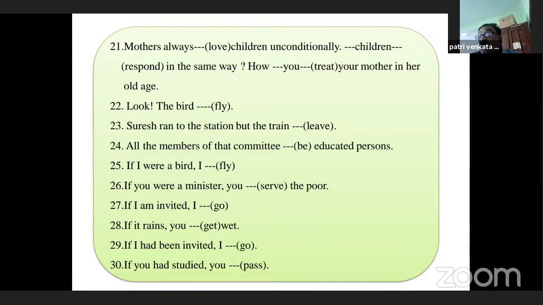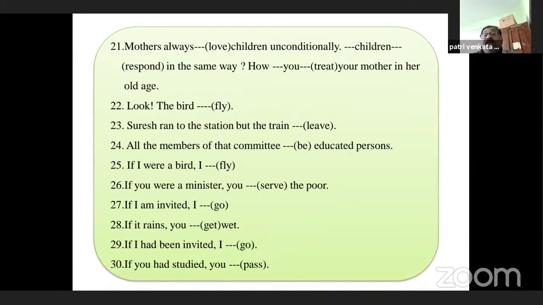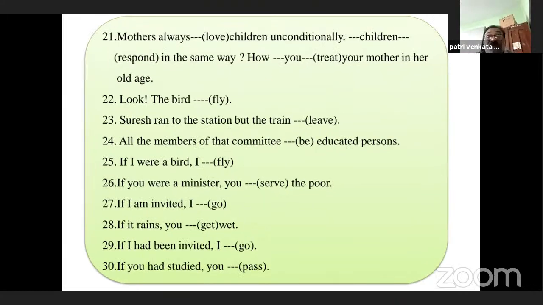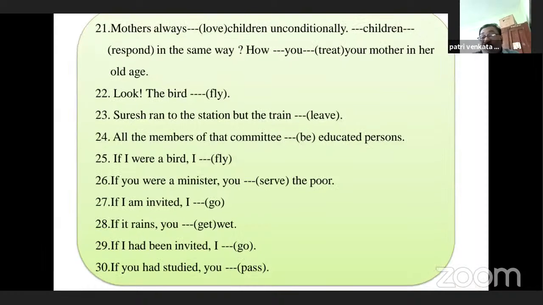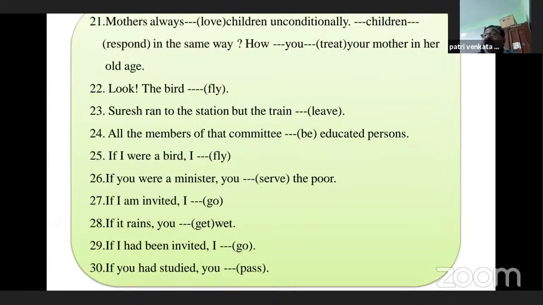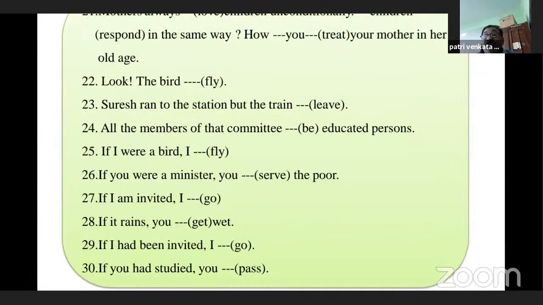Yes, if I were a bird, this is an improbable condition, I would fly. If you were a minister, you would serve the poor. If I am invited, here this is a bit strange. If I am invited, that means, let's suppose if he invites me, I shall go, in the same sense. If he invites me, here it is not an improbable condition. If he invites me, I shall go. If it rains, you will get wet.